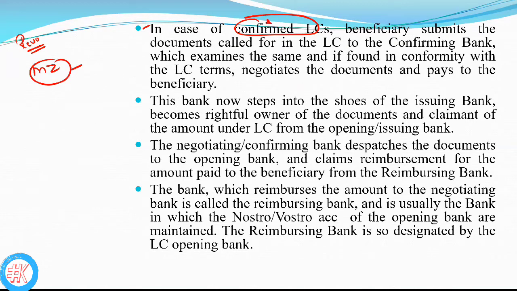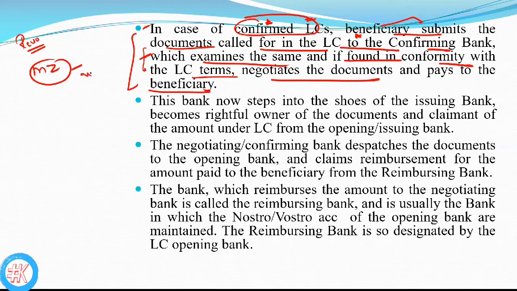And next one is, in case of confirmed LC, the beneficiary submits the documents called for in the LC to the confirming bank, which examines the same. If found in conformity with the LC terms, it negotiates the documents and pays the beneficiary. Clear? If everything is found to be proper, then it negotiates the documents and pays to the beneficiary.